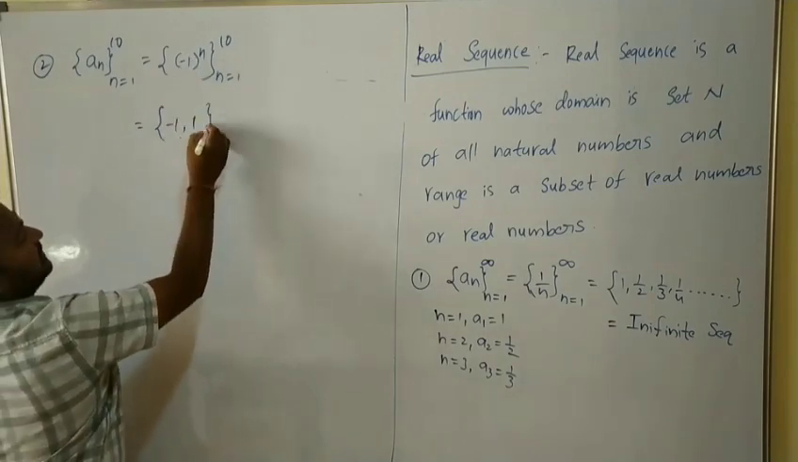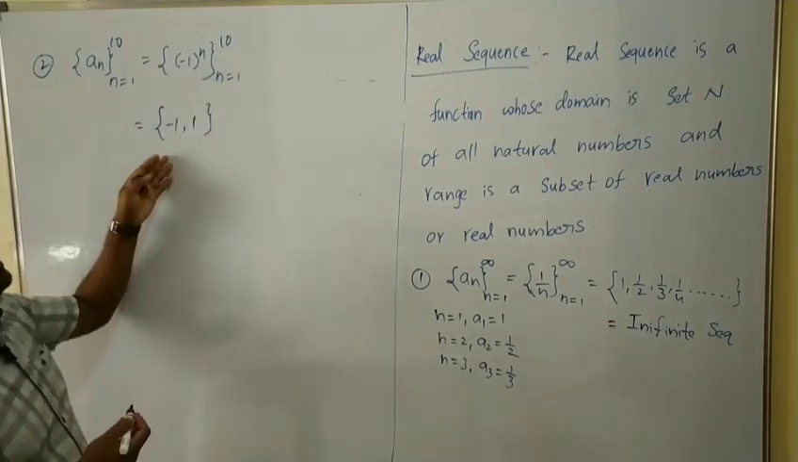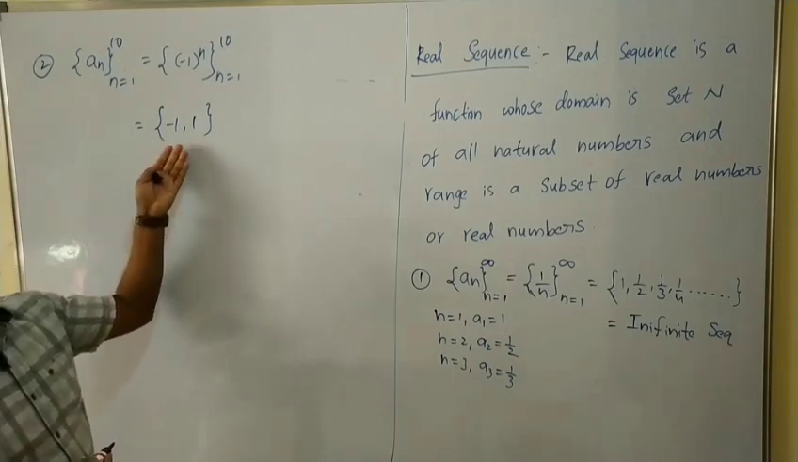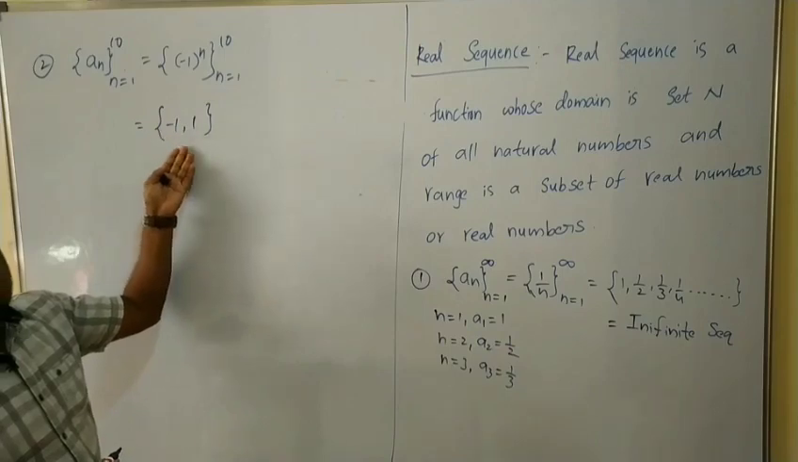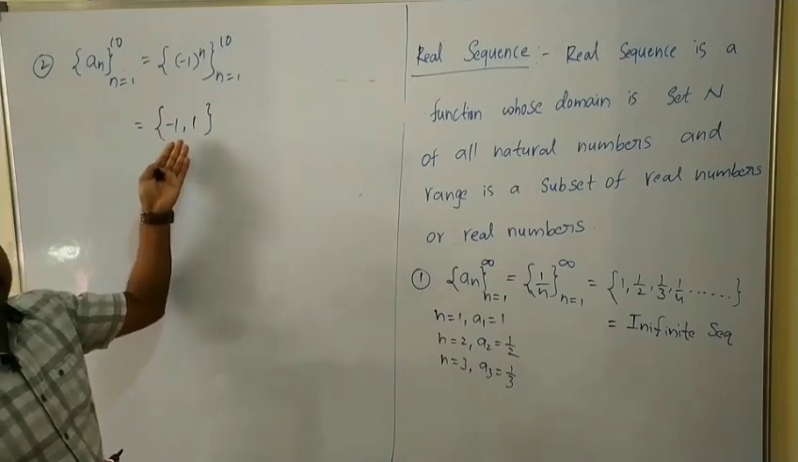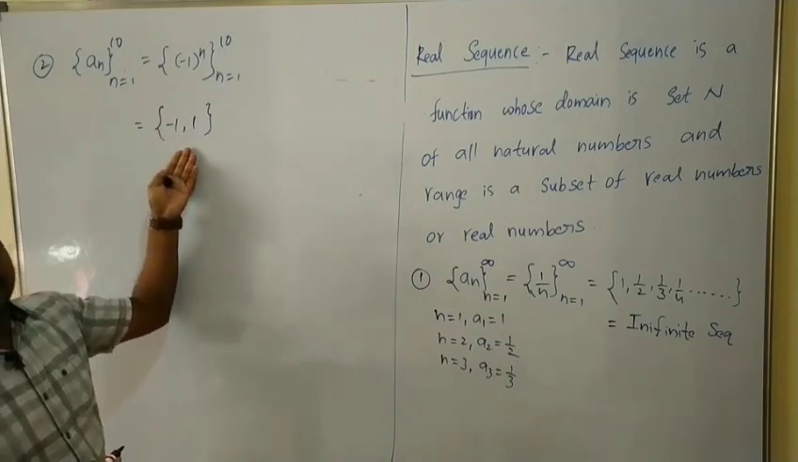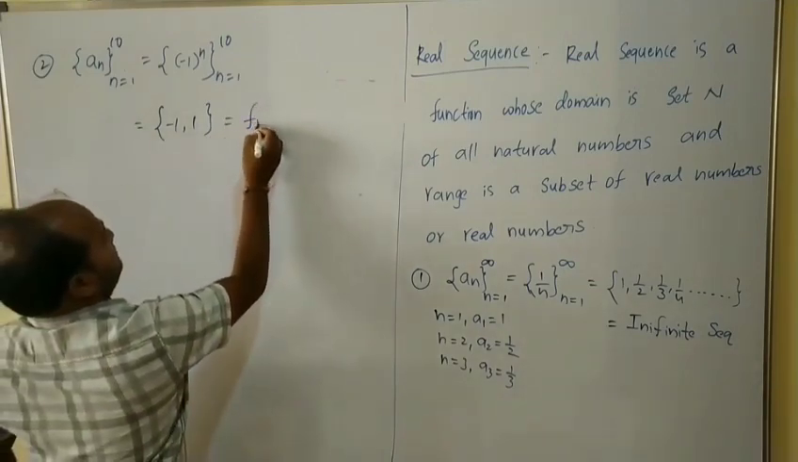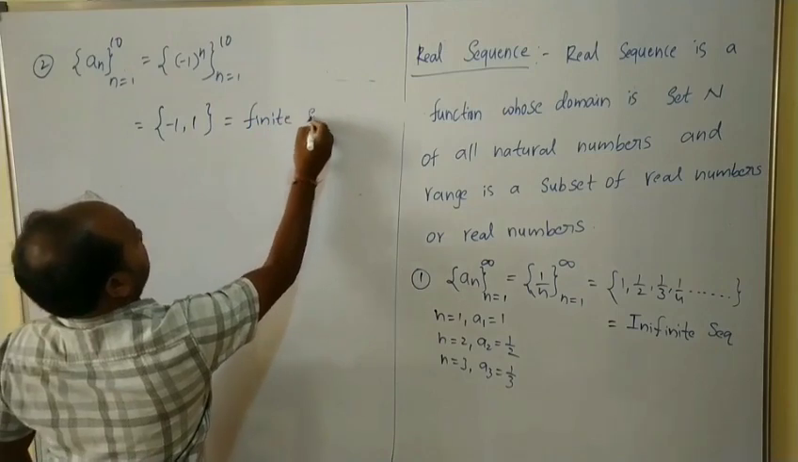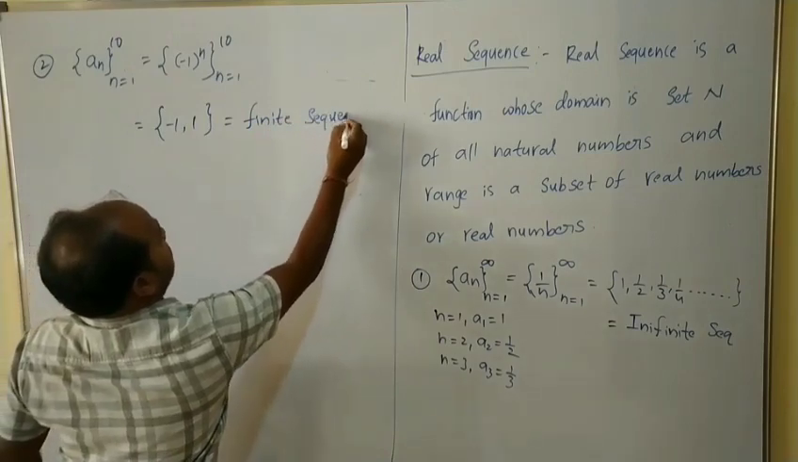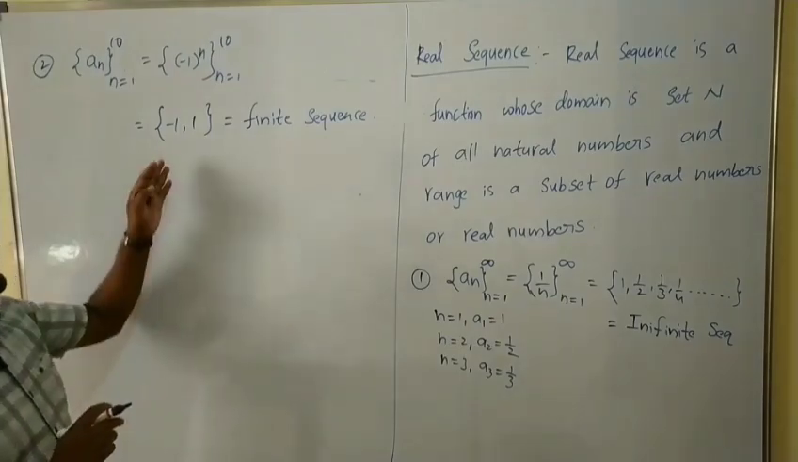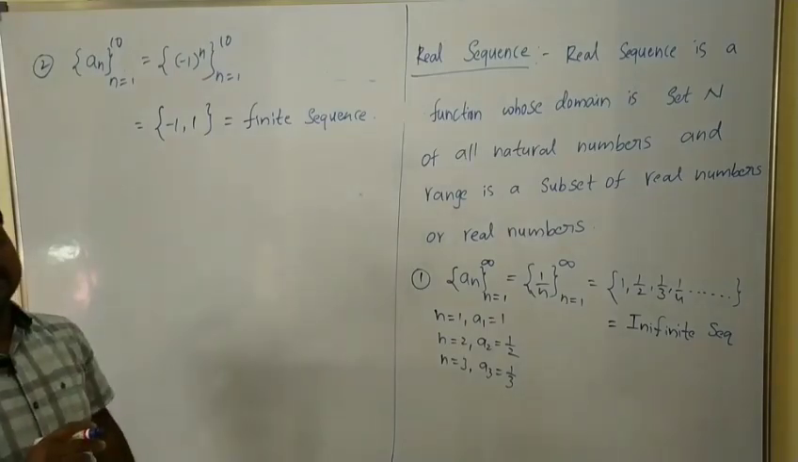Therefore, the set of all the terms in the sequence will be {-1, 1}, which is a finite set because there is an end in the sequence. So we can say that the given sequence is a finite sequence because there is an end in the sequence. So this is also an example of a real sequence.